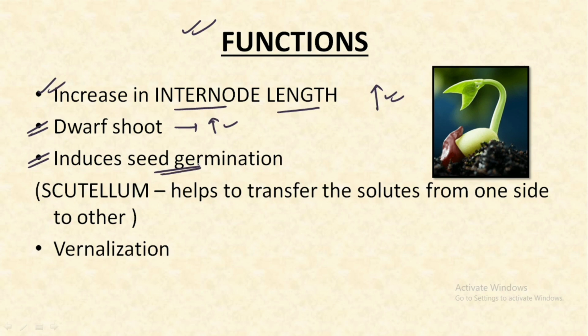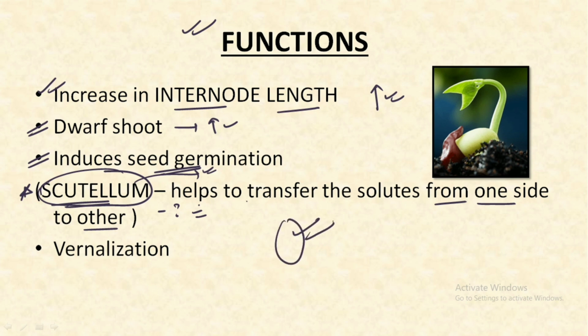Important point to remember in seed germination is that it is the scutellum which helps to transfer the solute from one side to the other. What it means, we will be dealing with in complete detail in seed germination. For the time being, just remember the presence of some sort of structure which is called the scutellum, which helps to transfer the solutes from one side to the other and helps in the complete seed germination.